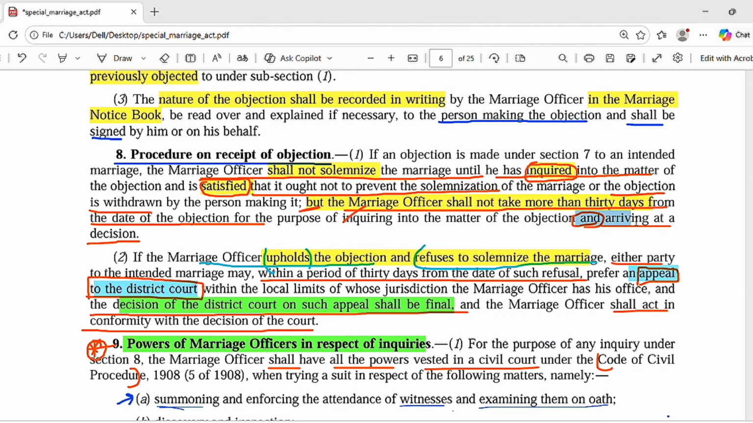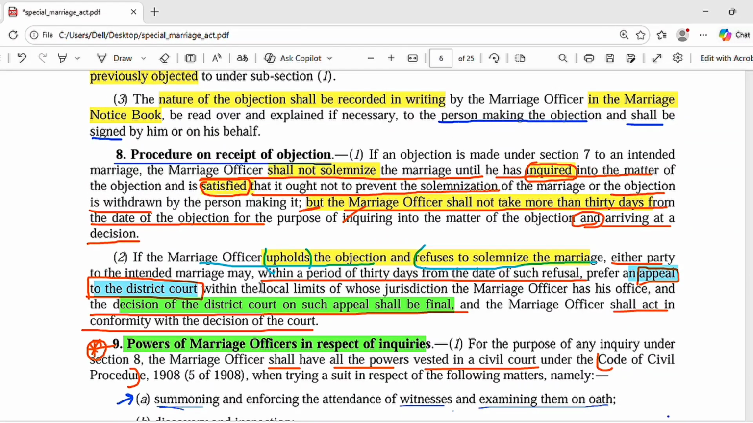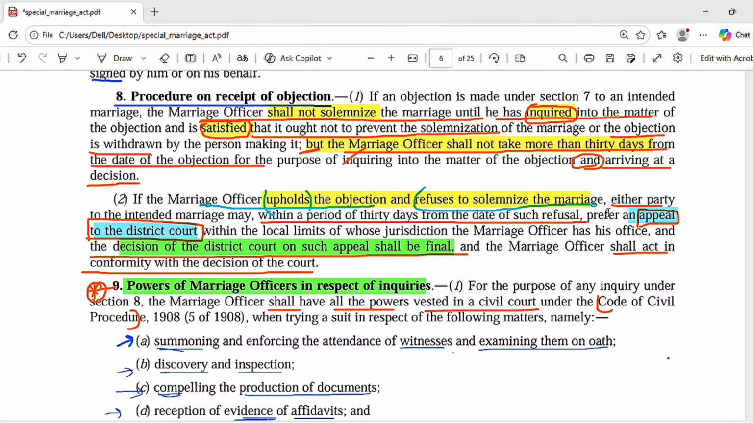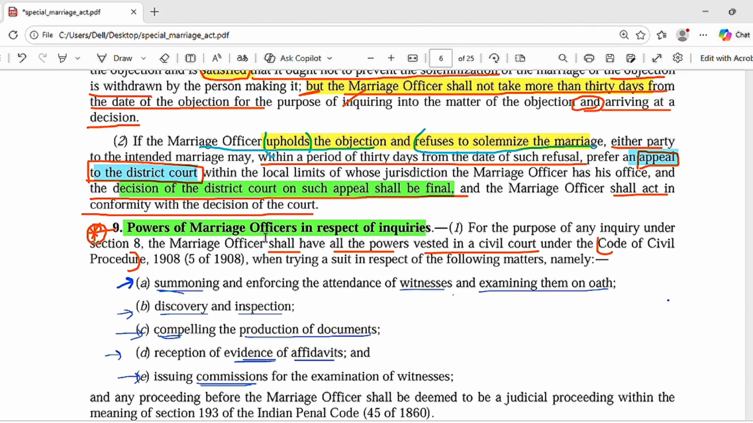Okay. Now the second point says that if the marriage officer upholds the objection and refuses the solemnization of marriage, so he finds that the objection is true and then refuses to solemnize the marriage, what can the intending parties do? They can go for an appeal, and the appeal will be to the district court, and the decision of the district court will be final and binding, and the marriage officer will act in conformity with the decision of the court. So this is the point. There is a provision of appeal also if the marriage officer refuses to solemnize the marriage.